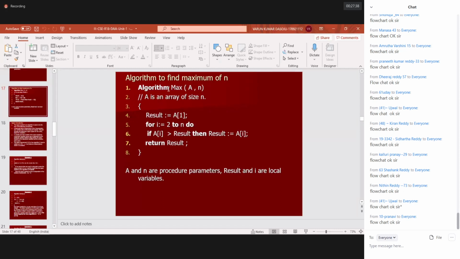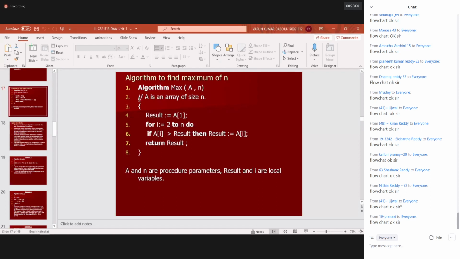First of all, Algorithm. This is the reserved word. We are going to learn the rules to write this algorithm, but to have an idea about what pseudocode is, I'm just showing this one. Algorithm is a reserved word, followed by one space and the name of the algorithm. You can give any name. Within the parentheses, A represents the array and n represents the input size.